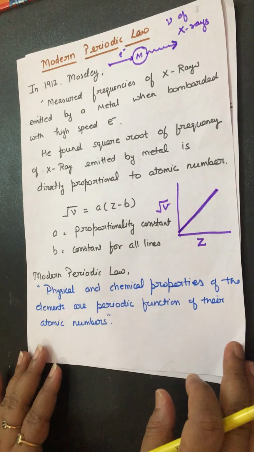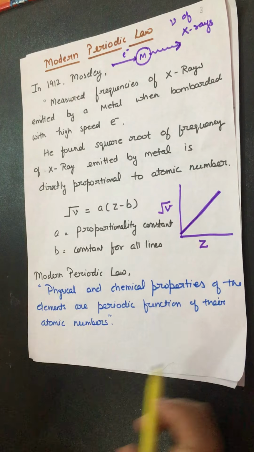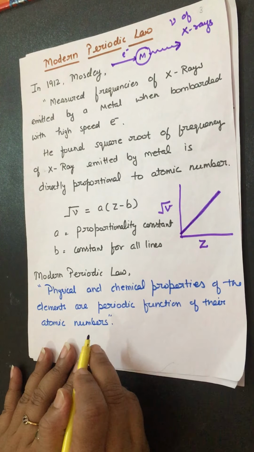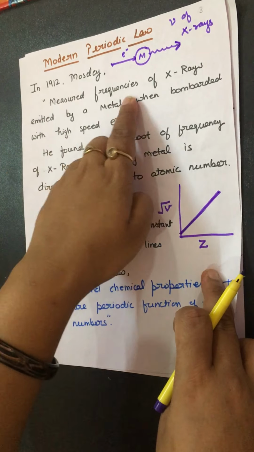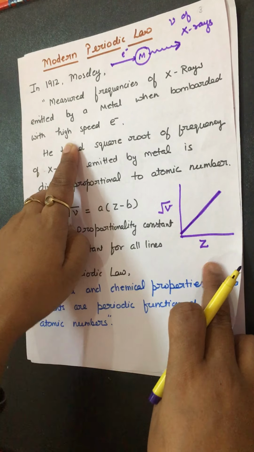Now he proposed his law. This is known as the modern periodic law. Physical and chemical properties of elements are a periodic function of their atomic number. Look at this. In 1912, Moseley measured the frequency of the X-rays emitted by the metal when bombarded with high-speed electrons.